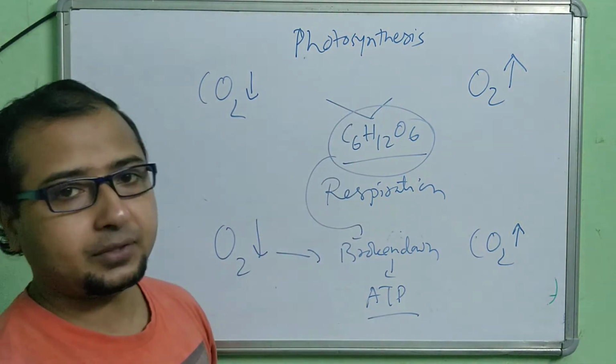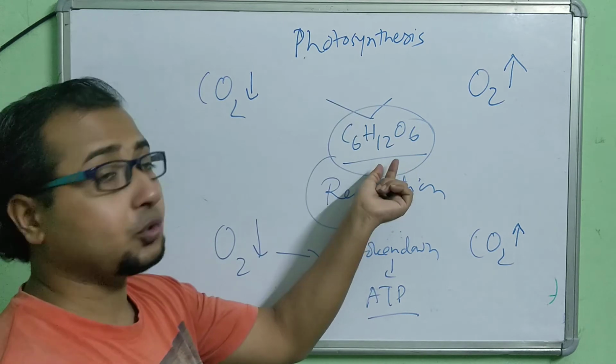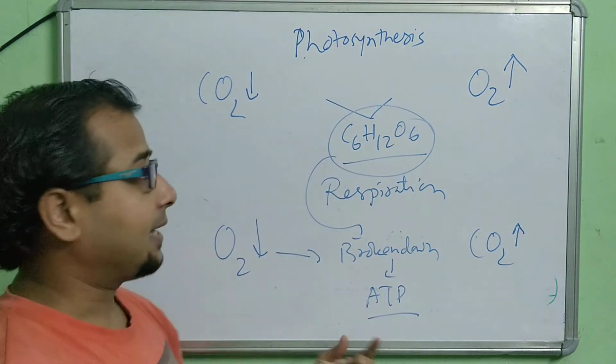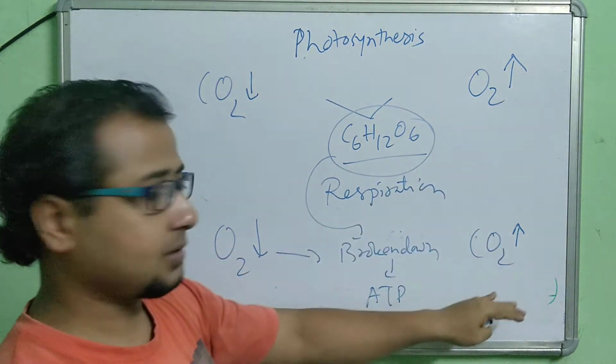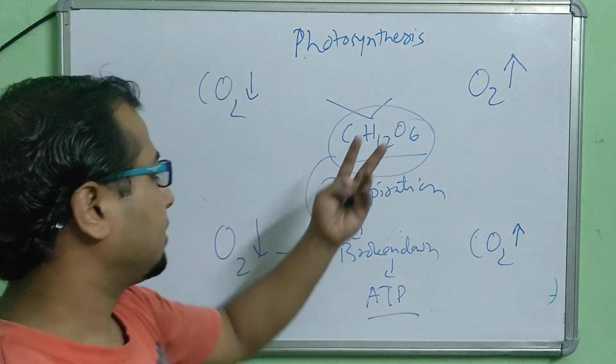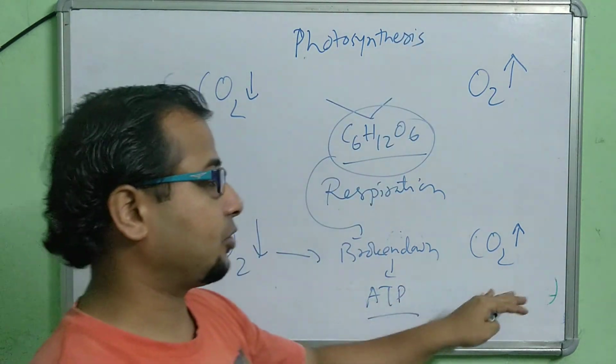So this is the difference. In photosynthesis food is produced; in respiration food is broken down to get energy. In photosynthesis carbon dioxide is inhaled and oxygen is diffused out. In respiration oxygen is taken and carbon dioxide is diffused out.